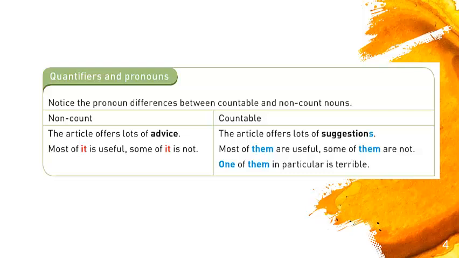For example, "The article offers lots of advice. Most of it is useful, some of it is not." What is it referring to? The advice. And now we're talking about a countable noun. "The article offers lots of suggestions." In this case, first, it is plural, and second, it is countable, okay? "Most of them are useful, some of them are not. One of them in particular is terrible." Them is always referring to suggestions, okay?